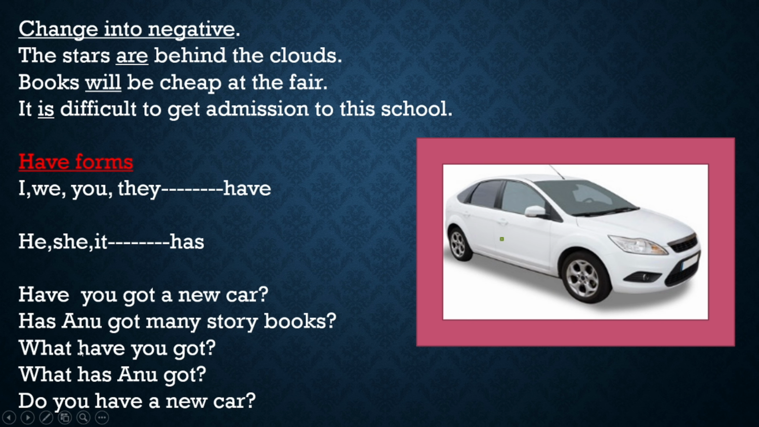Next, what have you got? See here, "you" has come. When you come, we have to use have. So what have you got? What has Anu got? Here again, see Anu is a girl, so you have to use has. So when he, she, it come, we have to use has. When I, we, you, they come, we have to use have. So look at your "you" has come. So do you have a new car? We can't use has here.